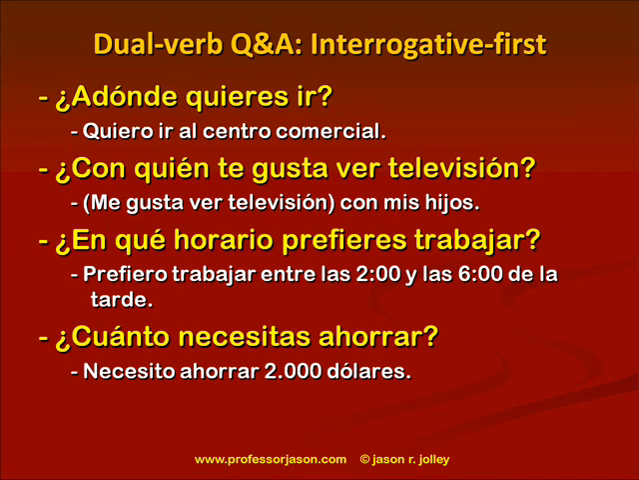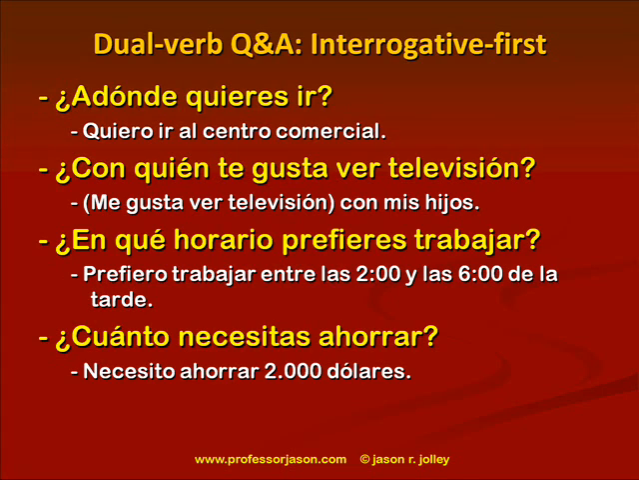Let's look at some dual verb questions and answers in the interrogative first modality. ¿A dónde quieres ir? So, interrogative first. ¿A dónde? Quiero ir al centro comercial. So we're addressing the add-on particularly in our answer. ¿Con quién te gusta ver televisión? So again, we're going to have two verbs in our answer. Me gusta ver televisión con mis hijos.